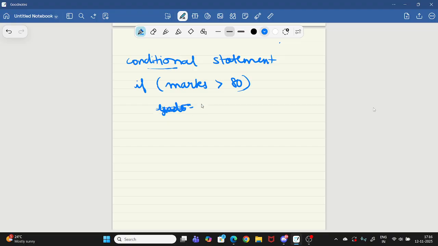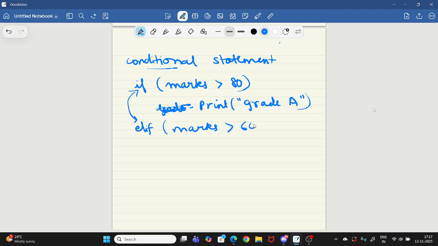You can write print grade A. And you can write elif also. There is one thing called elif and one thing called else. In if you are writing one condition, in elif you can write another condition because there can be many conditions. Marks greater than 60 means print grade B.